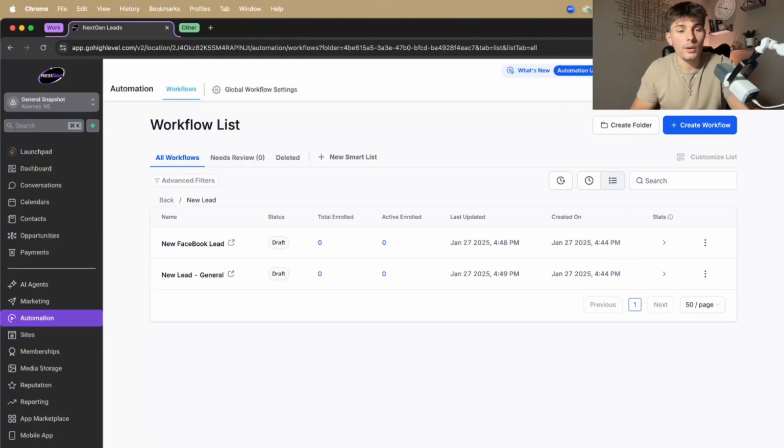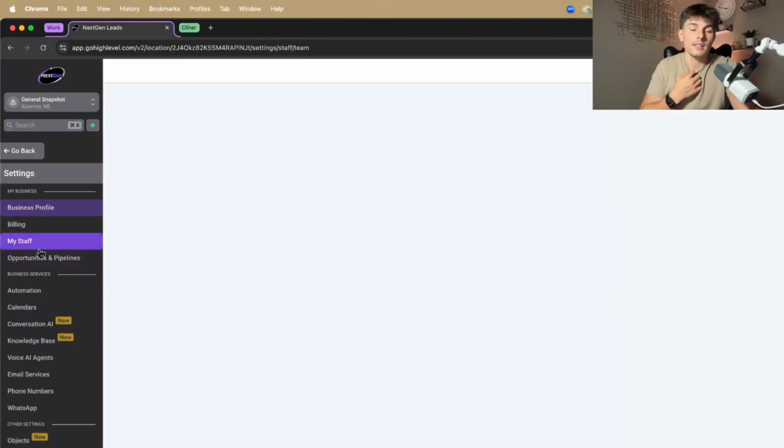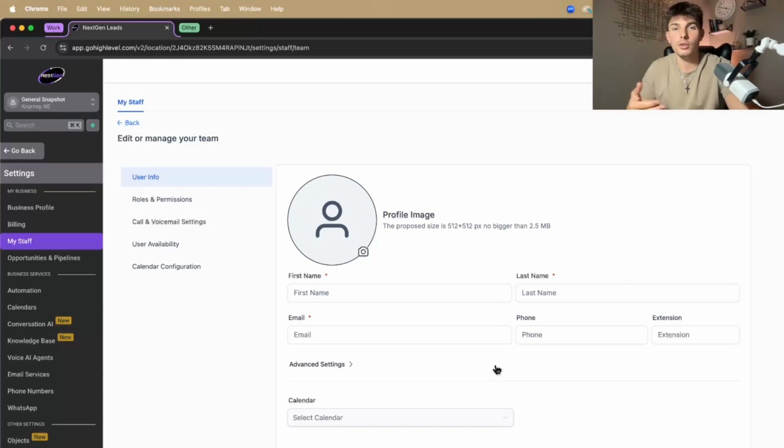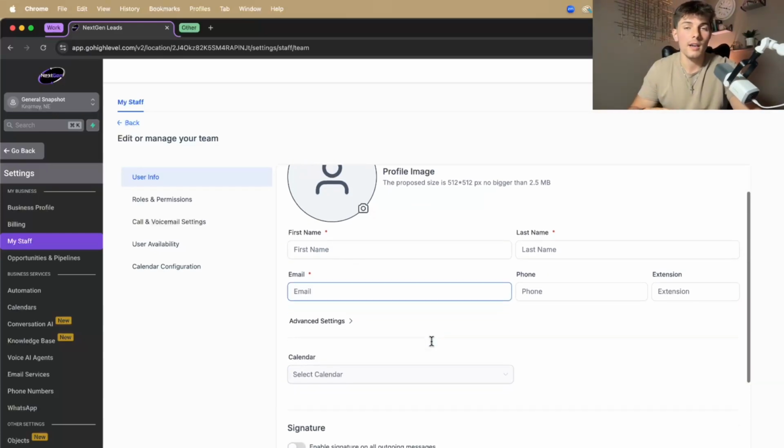Okay, next, going into settings here, sometimes people have a hard time adding their staff. If you're ever adding a new user and they're having a hard time getting logged in, first off, when you create the user, it should send them an email. So make sure that they check their spam. But if you just want to manually assign a password for them, they can just go to nextgenofleads.com and they can click sign in the top right.